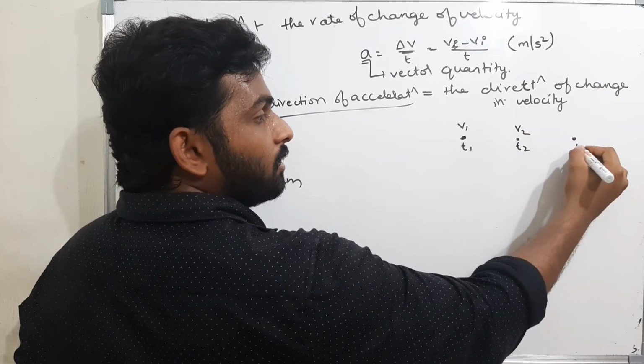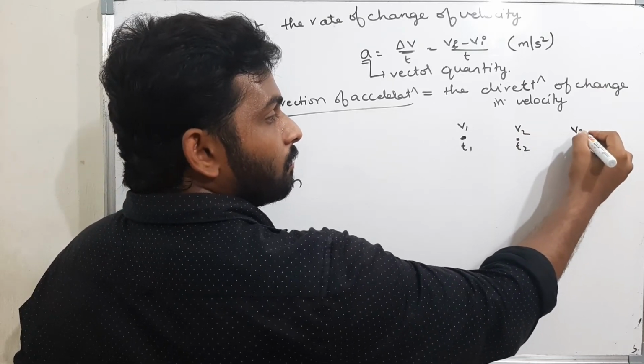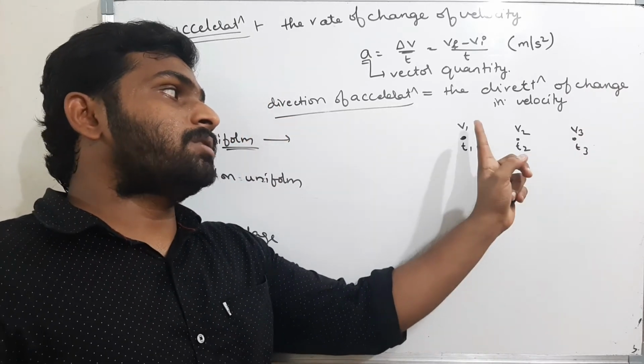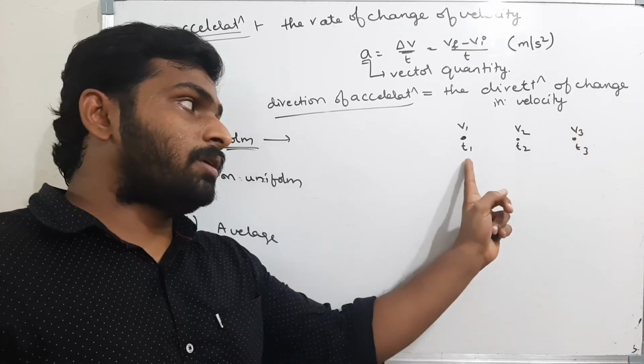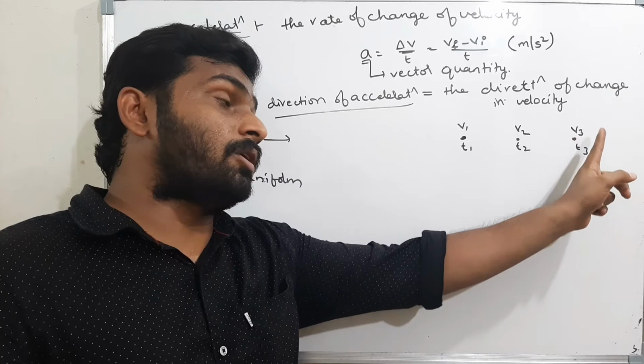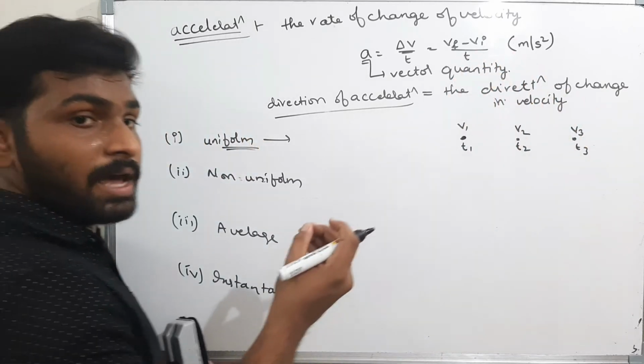And at time t3, the body is moving with the velocity v3. That means at different time intervals, the body is having different velocities. At time t1, the velocity is v1. At time t2, the velocity is v2. And at time t3, the velocity is v3. Now, what is acceleration?